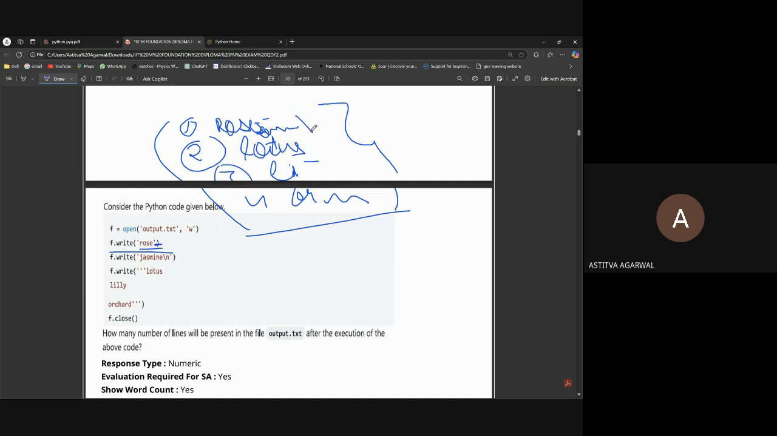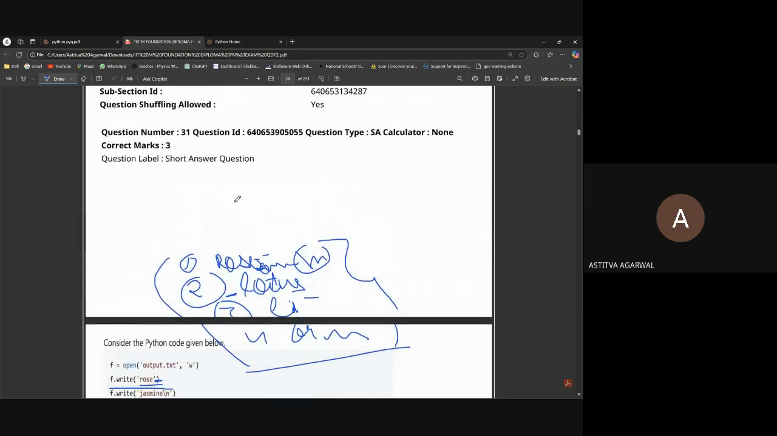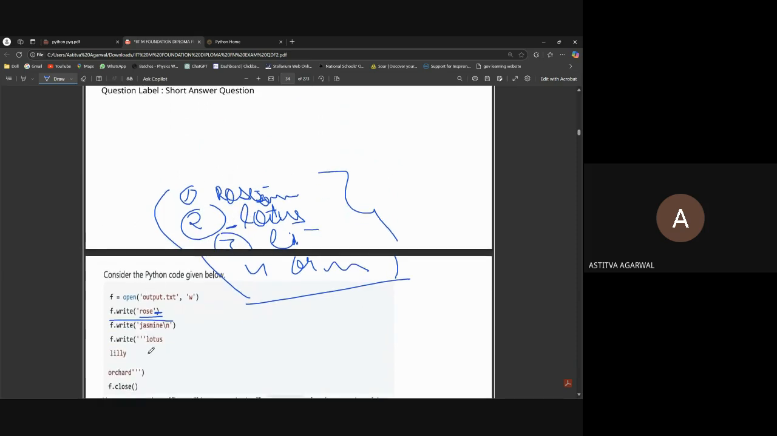So what will this backslash n do? It won't be written in the following line. It will be considered as the command to move the cursor to the next line. This backslash n will just move the cursor to the second line. Then when we start writing the next line, it will start from there, as it started from Rose.